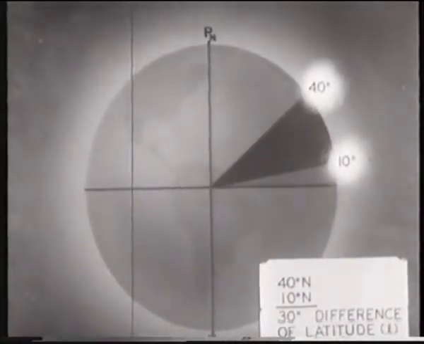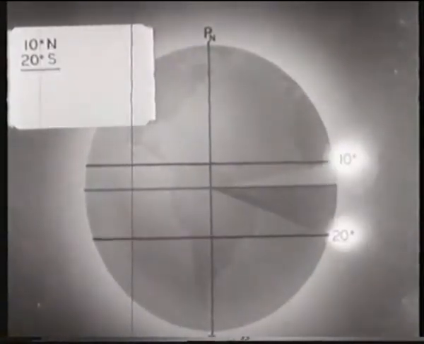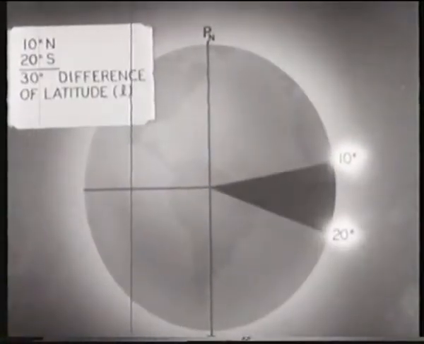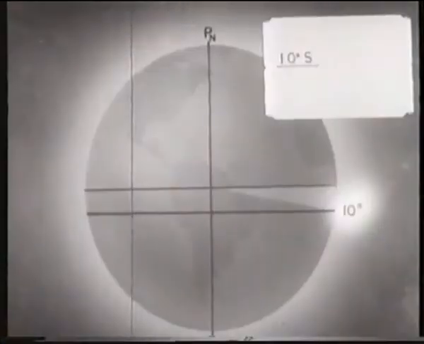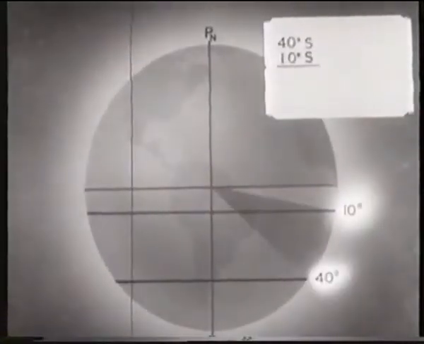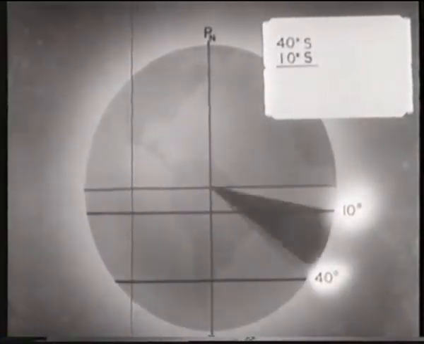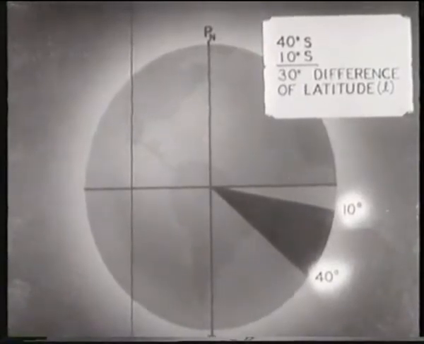Proceeding north from latitude 10 degrees north to latitude 40 degrees north, the difference of latitude is the same. Going from latitude 10 degrees north to latitude 20 degrees south, we will also traverse 30 degrees of latitude. From latitude 10 degrees south to latitude 40 degrees south would again be 30 degrees difference of latitude, and we would have traveled south.